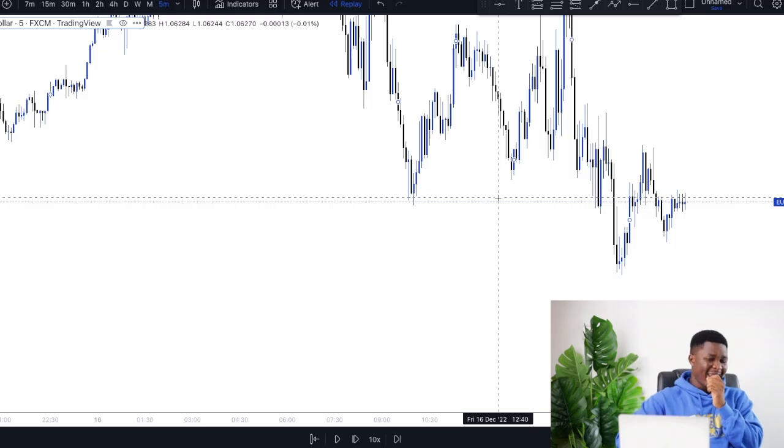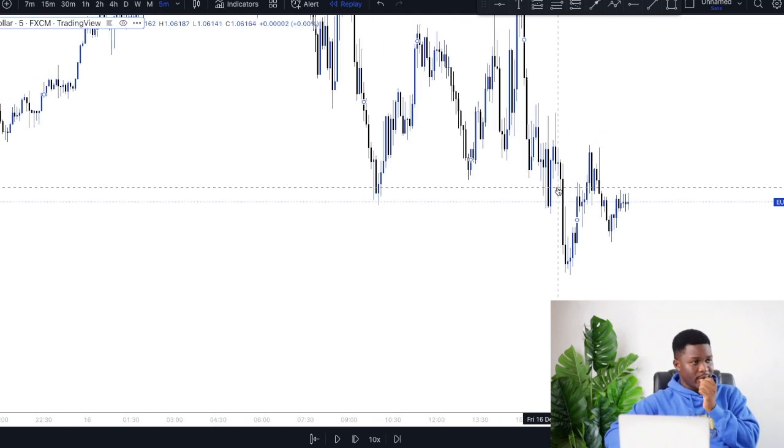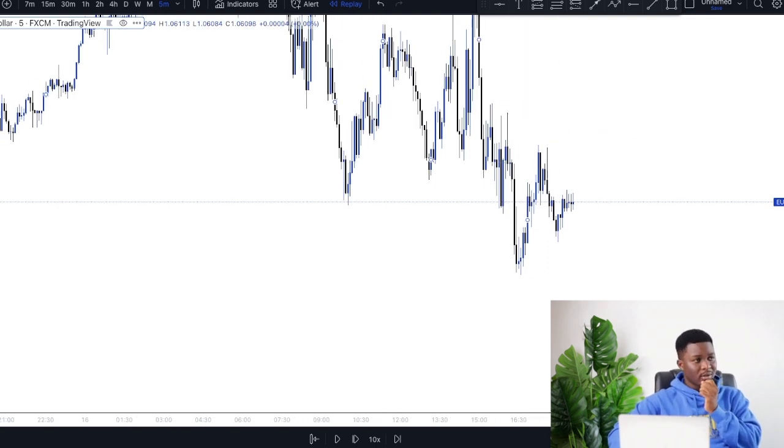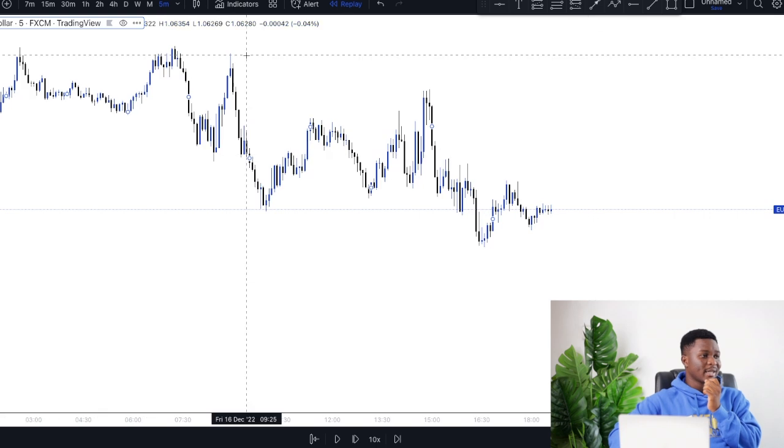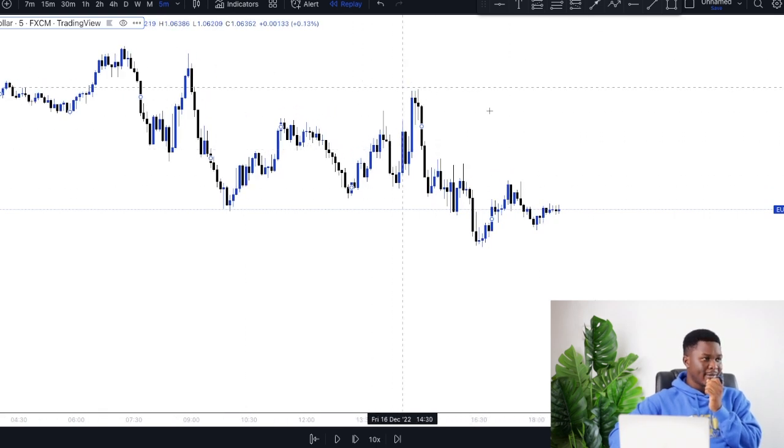Now the most important thing, or the first rule of scalping, is that you need to understand that market structure is market structure regardless of the time frame. For the purpose of scalping, we are going to be using the 5 minute time frame and the 1 minute time frame, right? First of all, we want to identify the structure of the market on a smaller time frame, which is the 5 minute time frame. We are not going any further.